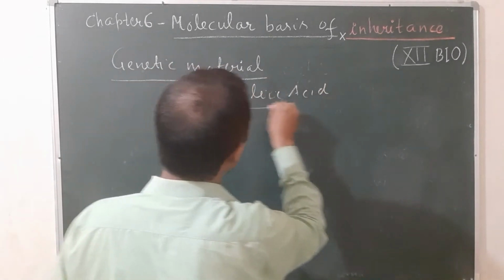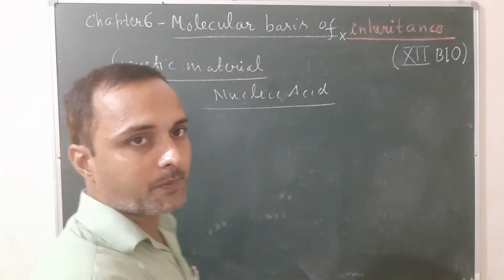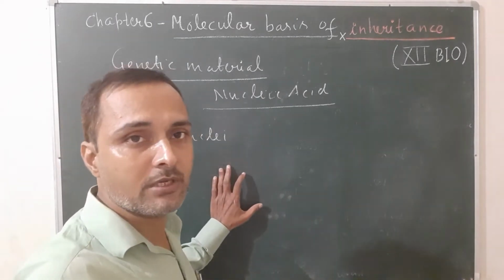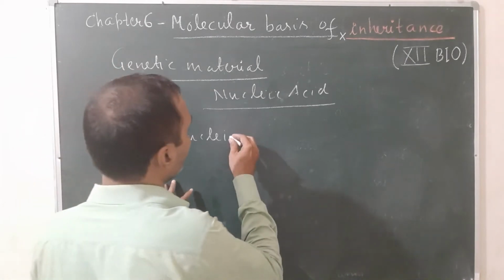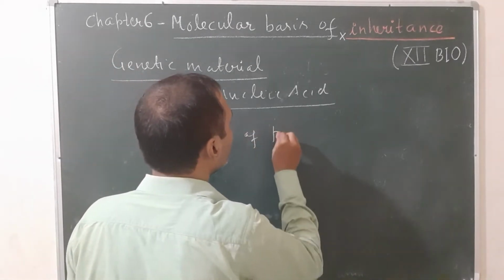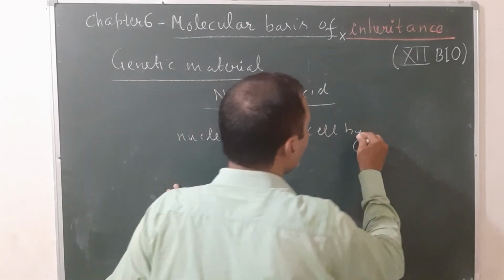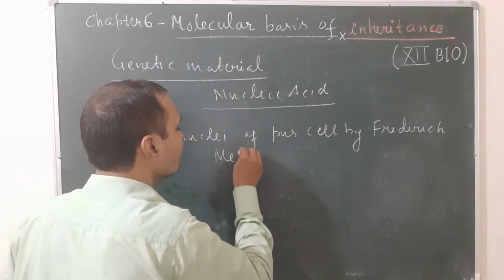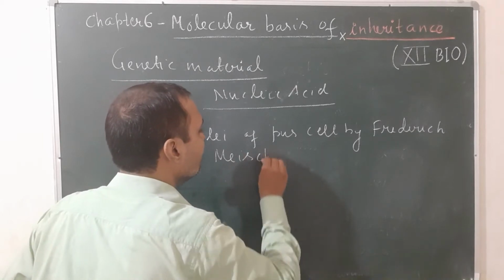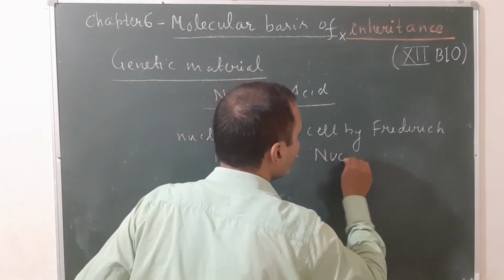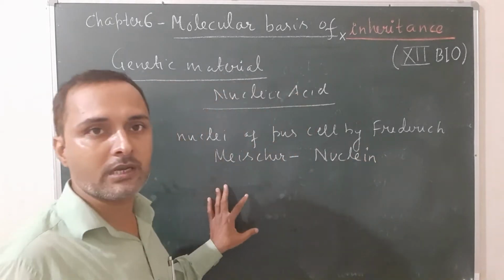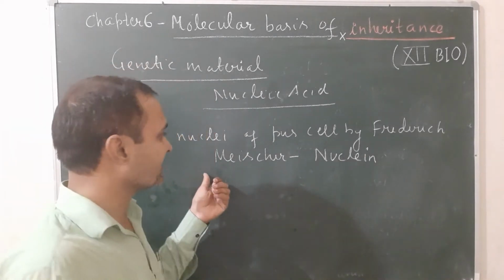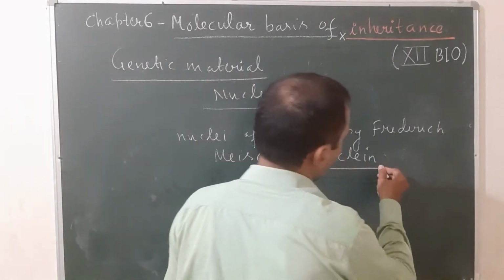During the discovery of nucleic acid, first of all, Frederick Miescher isolated a special substance from the nuclei of a cell and named it nuclein.